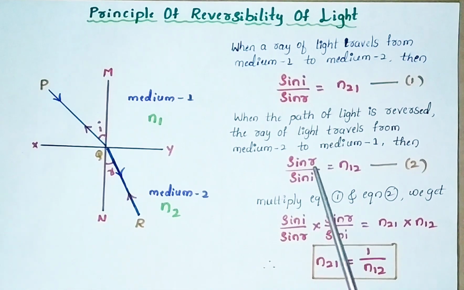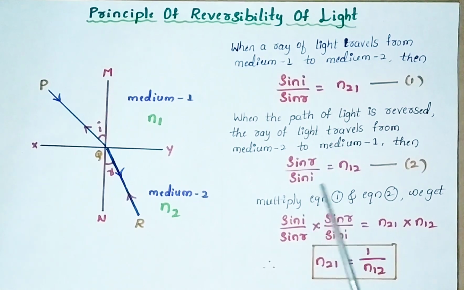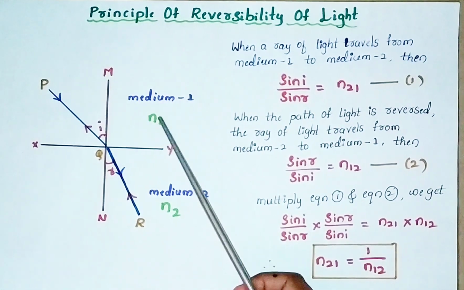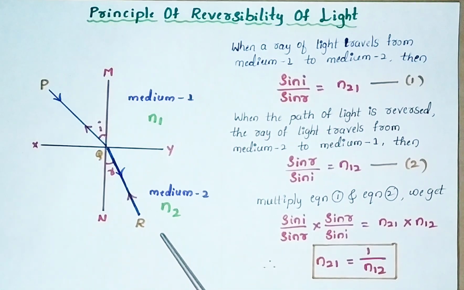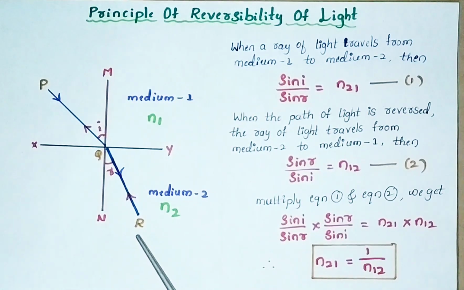Now we can write the equation using Snell's law. In the second case, r is acting as the angle of incidence, so the equation becomes sin r divided by sin i equals n12. The second medium is medium 1 and the first medium is medium 2, so it becomes n12. This equation is reversed because the ray of light is reversible.